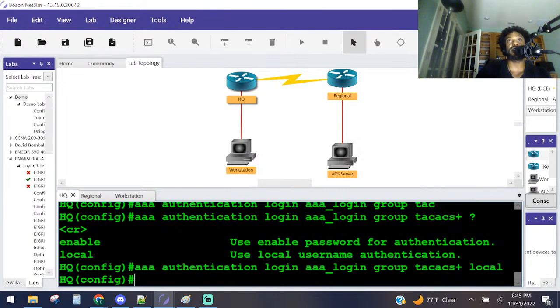And then the next thing they want us to do: configure the local user database to be the backup authentication method. That was the backup method, right?